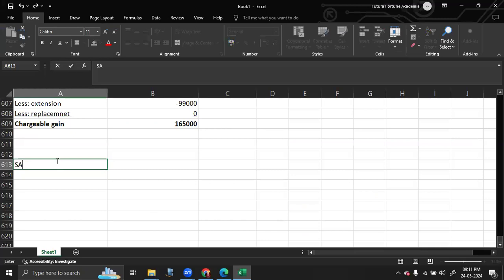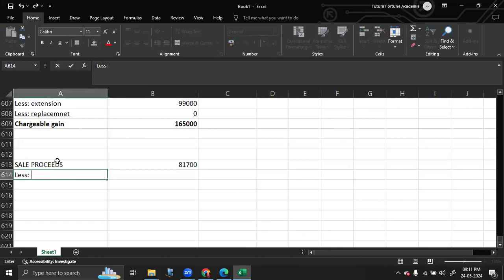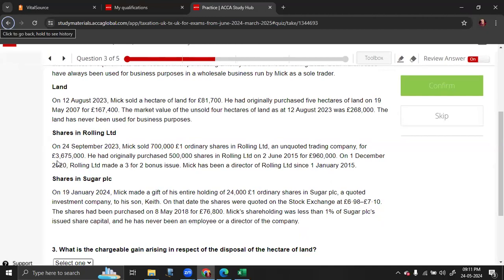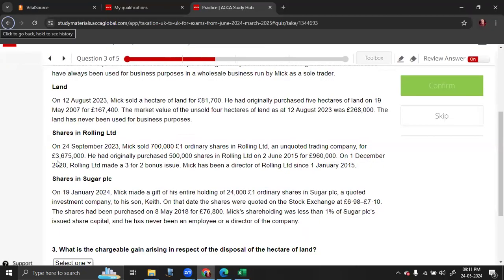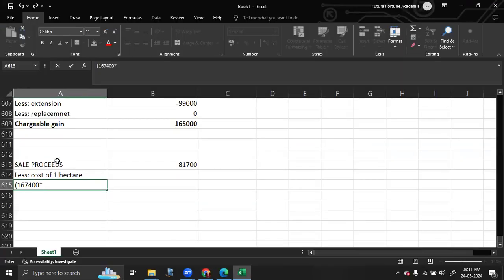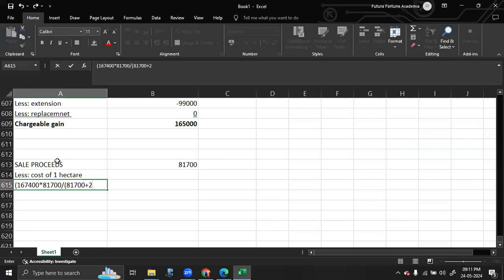So we have to start with the sale proceeds. Our sale proceeds for 1 hectare is 81,700. From that, we have to deduct the cost of just 1 hectare. So the cost of 1 hectare is equal to the total cost of 167,400, which is for all 5 hectares, into sale proceeds 81,700 divided by 81,700 plus the market value of the remaining land, which is 268,000.